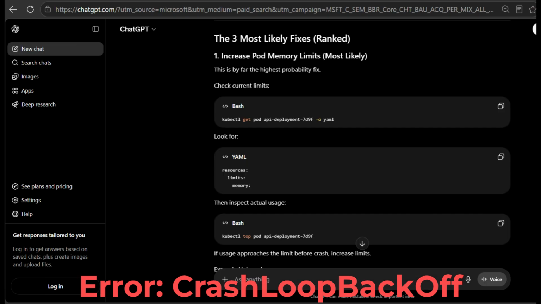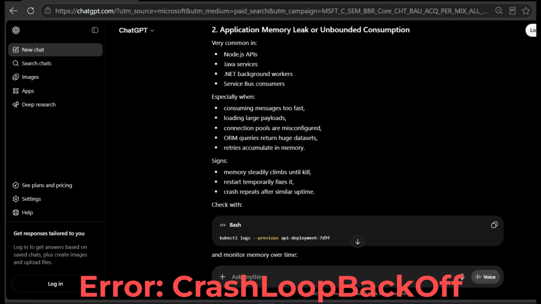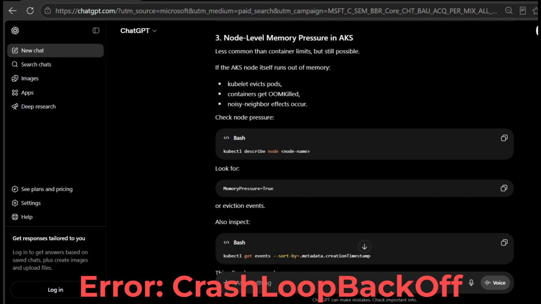Then it gives me the 3 fixes in order of likelihood. Fix 1. Increase the memory limit in the container resource spec in your Helm values file. Fix 2. Check for a memory leak in the application code itself. Fix 3. Check if the node has enough allocatable memory for the requested limits.